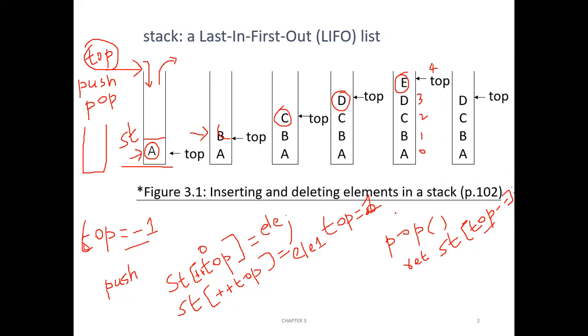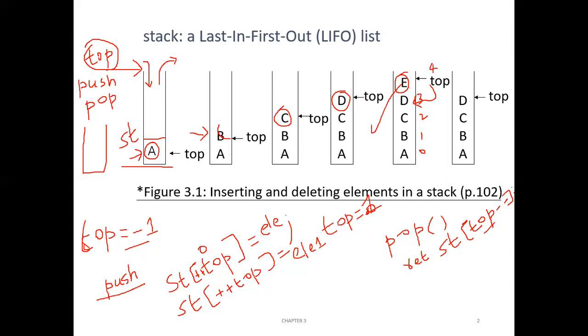So what will happen? Whatever element is stored at the topmost location, now top value is 4. So this E will be returned and top will be decremented to 3. So no more is top pointing to E, now top is pointing to D. Okay. So like that you can pop all the elements, right? But there is one thing you should do. There is a condition under which you cannot push. When you cannot push: if the stack is full already, then you cannot push.